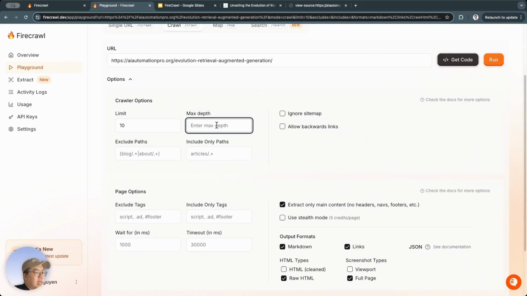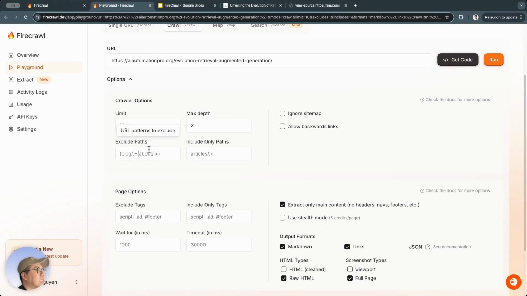So maybe I'll set it to only go 2 levels deep, meaning when it gets to the second page, it will find links and continue crawling. But when it reaches pages at the 3rd level, then it won't scrape anymore. It will just stop at the 2nd level.